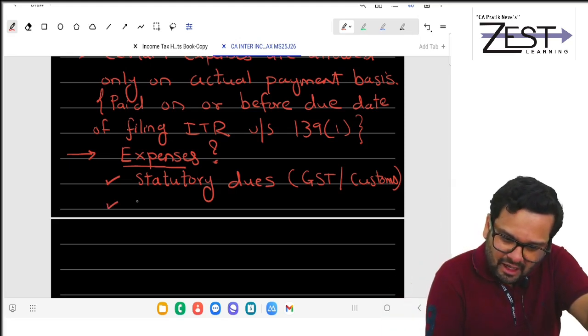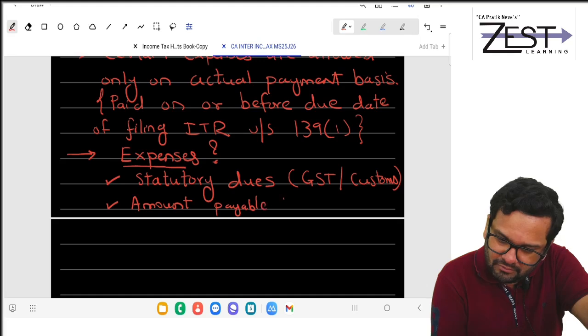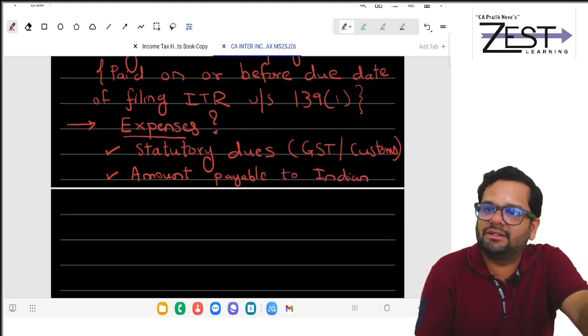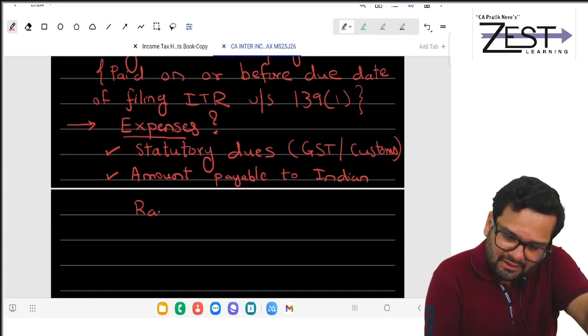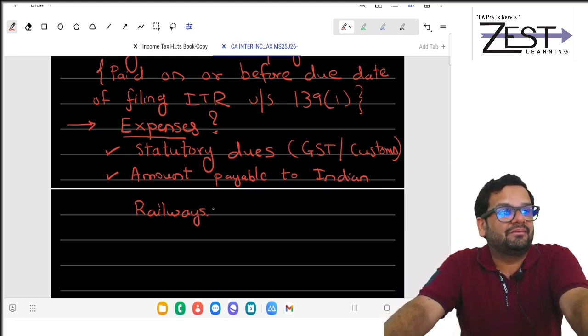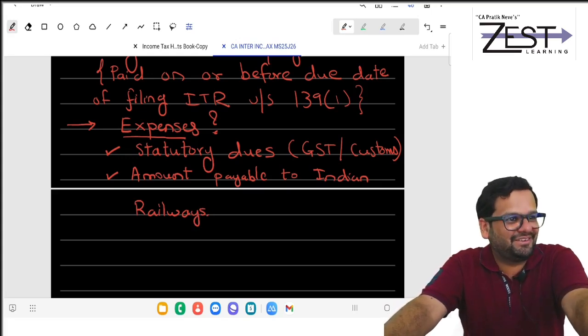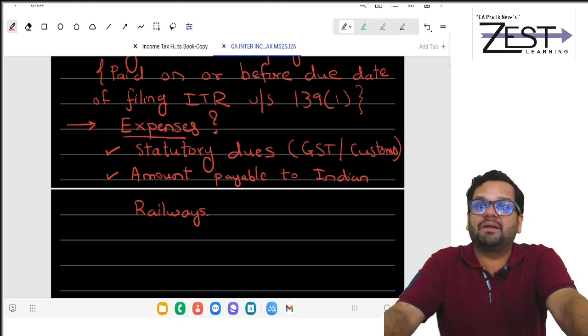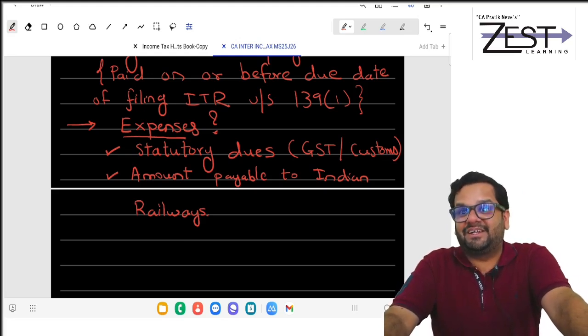Second, amount payable to Indian Railways. You will say, what is so big deal in this? Indian Railways are giving you godowns to use. If you don't pay rent for them, you will not get its deduction. Means you can't say rent account debit to rent payable, P&L account debit to rent.